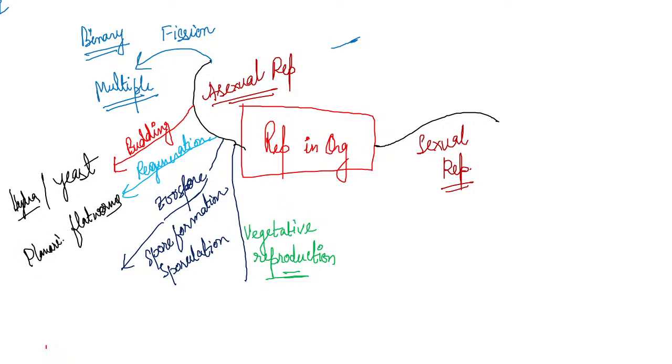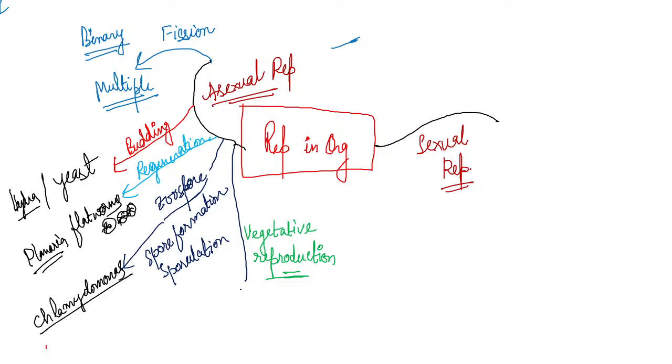Now this is also a NEET bomber question. It comes in NEET, so it is very important, and please do mark it as a NEET bomber. Next, zoospore formation is seen in which type of organism? Zoospore formation is seen in Chlamydomonas.